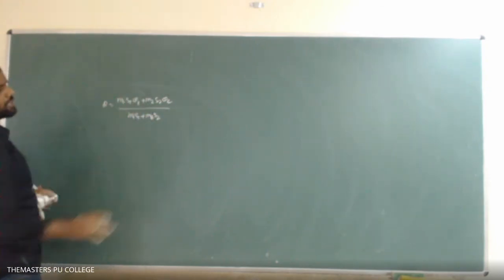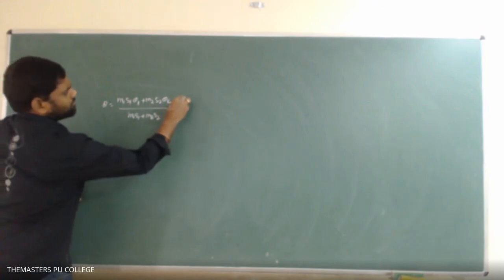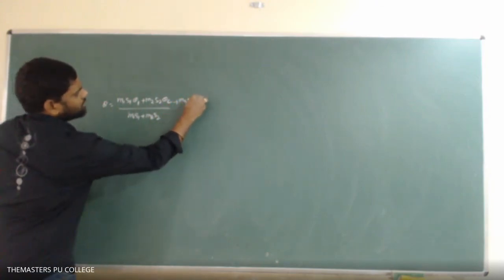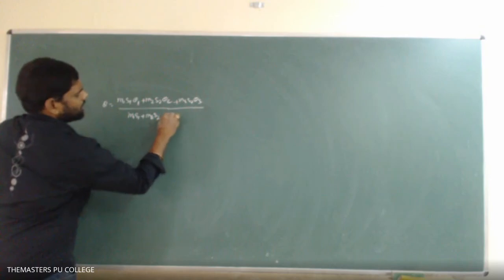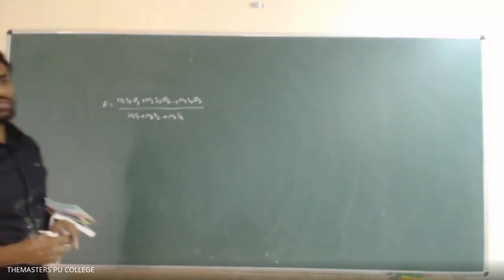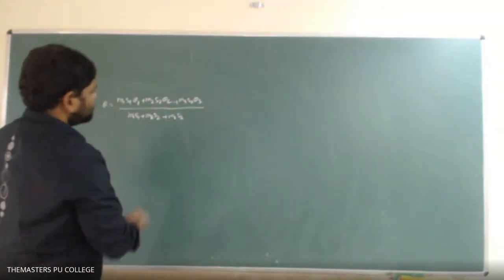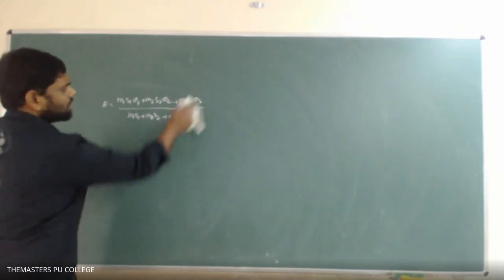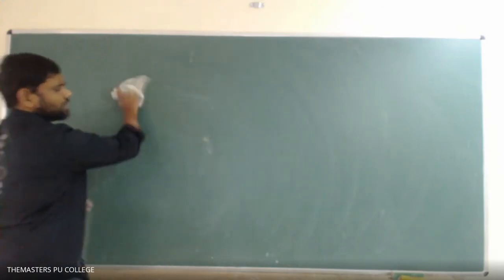This is for two liquids. If a third one is there, then I can add M3 S3 theta3 in the numerator and M3 S3 in the denominator, and so on. We can use it like this for n number of liquids also. In a similar case, the same formula we are going to use. Already we have derived this formula in earlier classes.